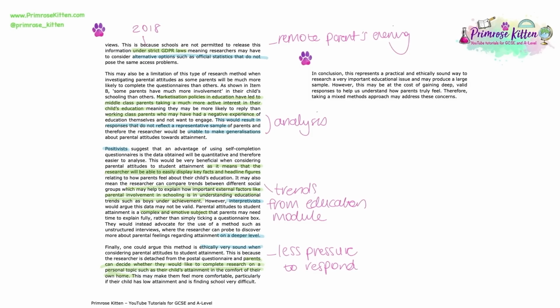So in your conclusion, I would always recommend talking about the greatest advantages that this research method offers in this particular context. However, I would also recommend going with the mixed methods approach at the end, i.e. arguing that overall the best way to investigate such a complex issue as something like parental attitudes is to combine a number of different research methods. There are not going to be many topics that could come up in the exam where that conclusion would not work.